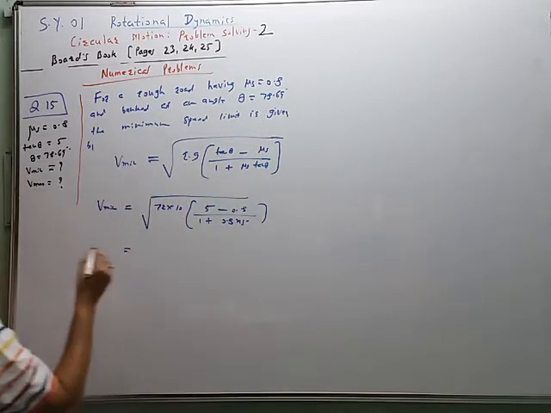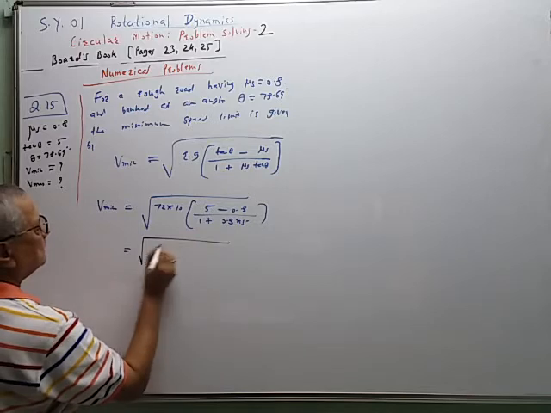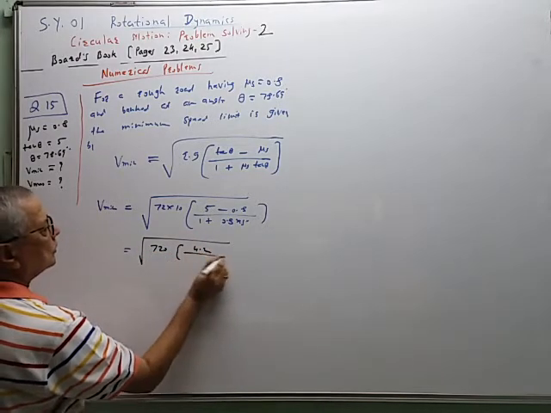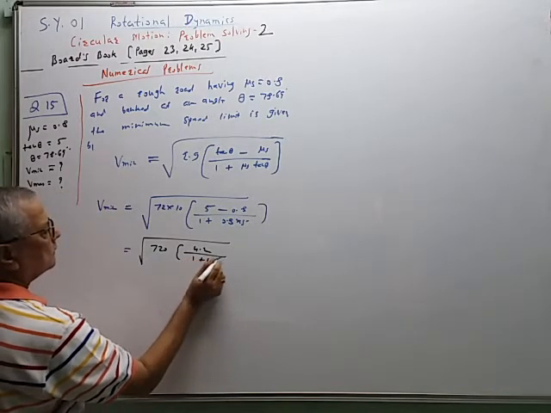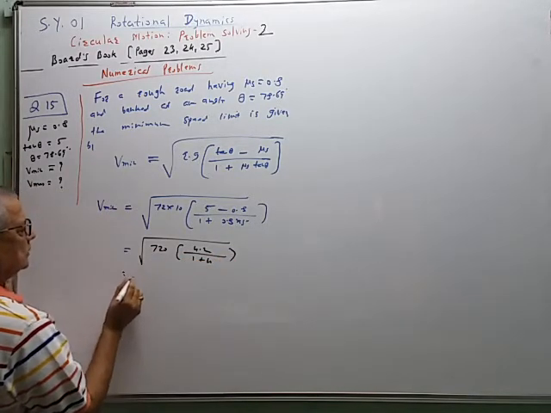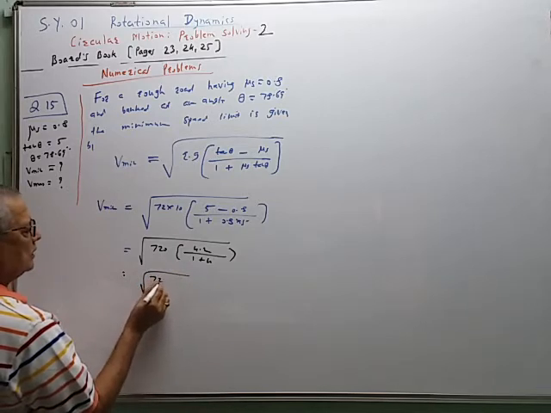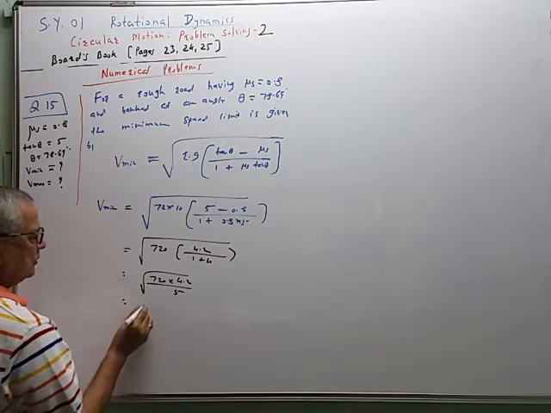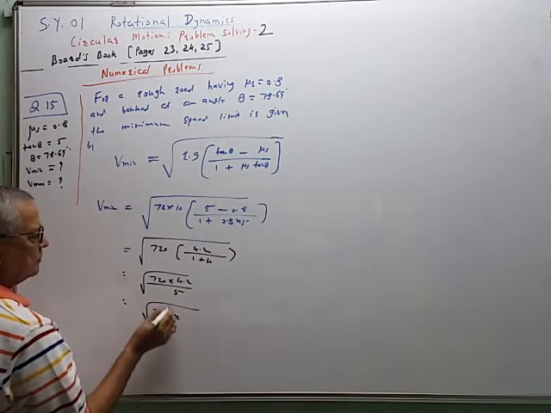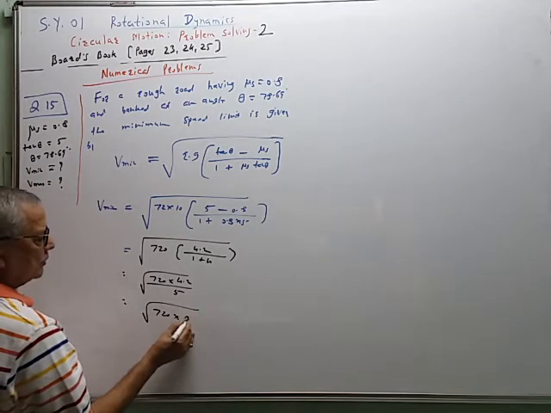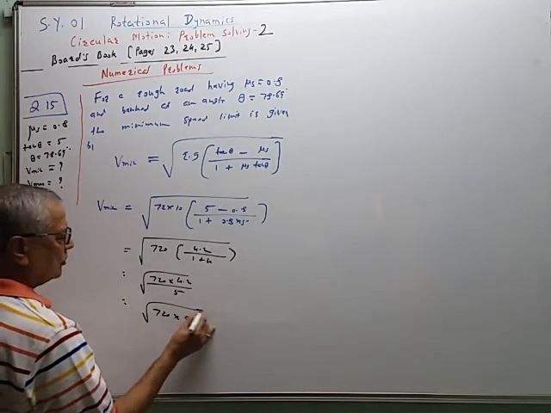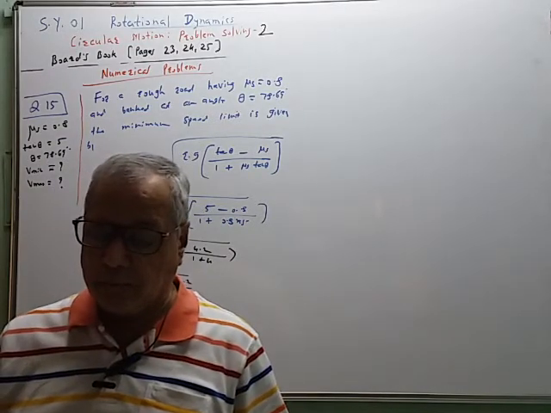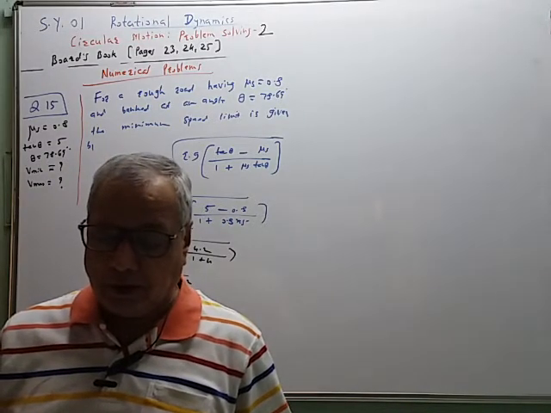So this is equal to root 720 into bracket 4.2 upon 1 plus 4. So this is equal to root 720 multiplied by 4.2 upon 5. So that is equal to root 720 multiplied by 0.84.